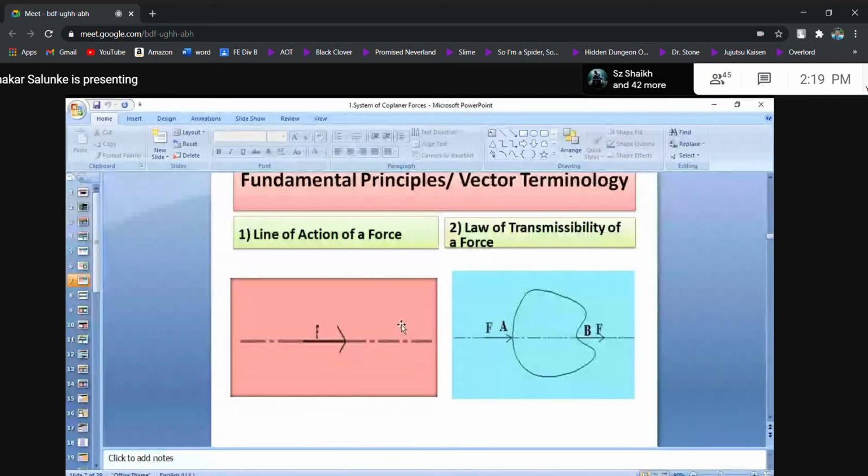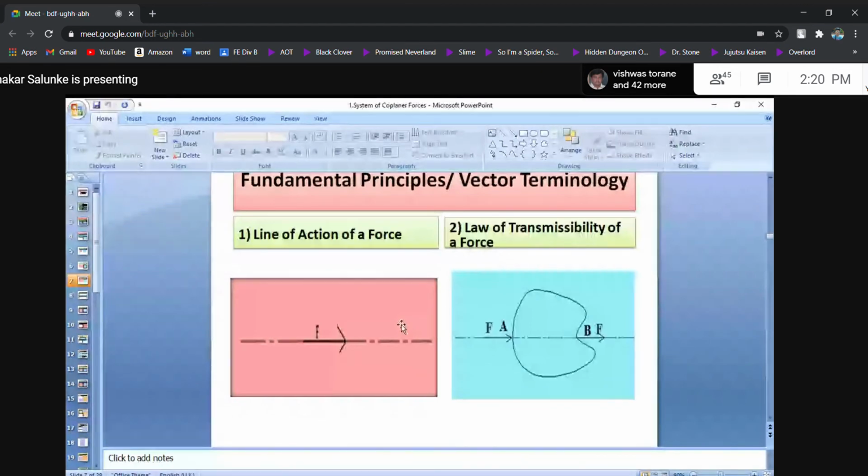Whatever coplanar force system is available, you have to find the result. What is the main aim of this topic? What exactly you have to do? In this topic, you have to find the resultant. I already told that if there are 10 forces, working with 10 becomes difficult. Hence, these 10 forces you have to convert in terms of 1 and then work with that 1.